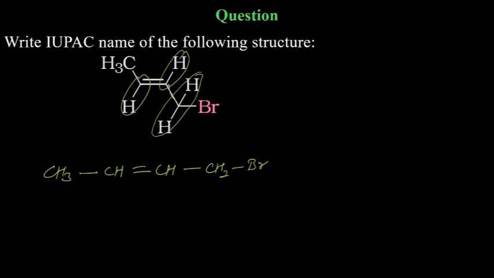Preeta, where is the bromine? You need to mention the position of bromine. Arohi, correct. Yes, Preeta, correct. So you need to include the position there. Tuhina, correct. Shivangi, correct. Shivangi, in between, you don't need to write a capital B. That will be a small b in butene. Shashwat, correct.